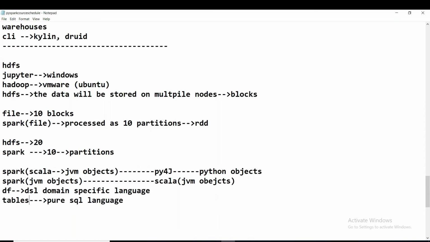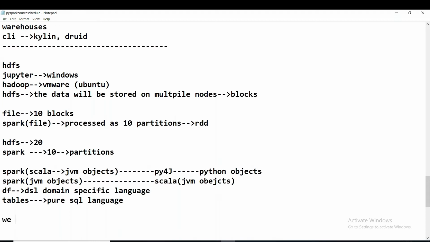In Spark, we can use pure SQL language by creating tables out of data frames. I'm repeating the statement here: we can create tables out of the data frames, and we can apply pure SQL on those tables.